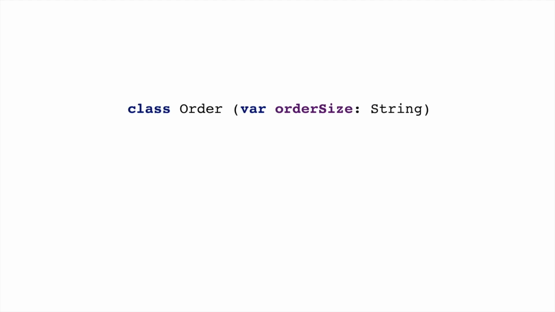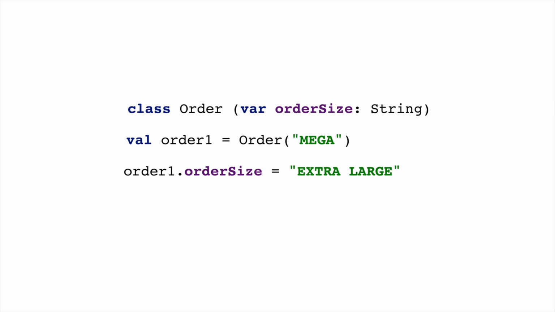So assume that you have created a class called Order and it has an instance variable called order size, and typically you mention the size like mega, small, extra small, such kind of standard definitions of the coffee cup order sizes. Later, somebody can change the order size from mega to extra large. Well, there is nothing wrong in changing it to extra large, but